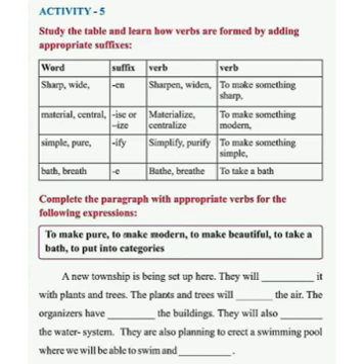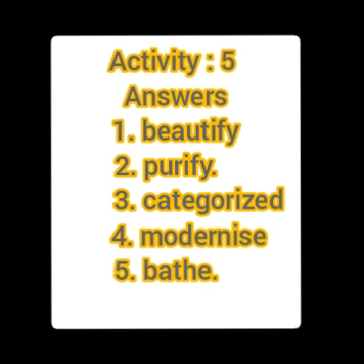They will also dash the water system. That is to make modern. So modernize. And last, they are also planning to erect a swimming pool where we will be able to swim and dash. So there is no other choice except to take a bath. So bathe, B-A-T-H-E. I have given these answers here. You can see and write.